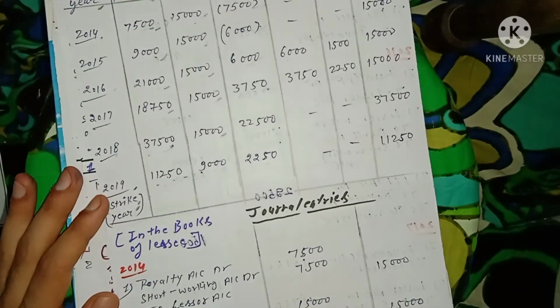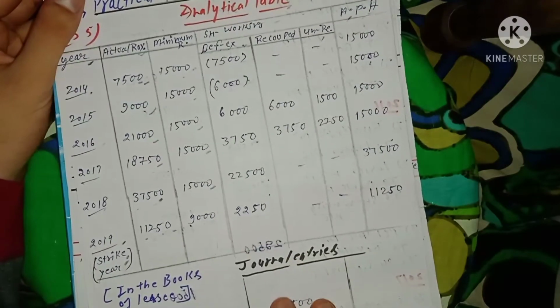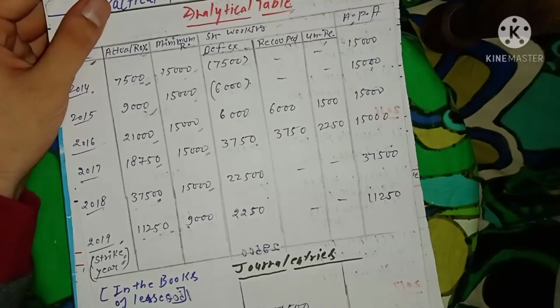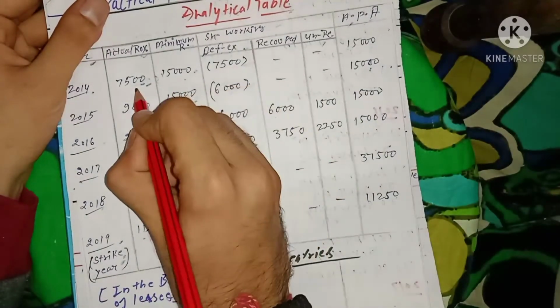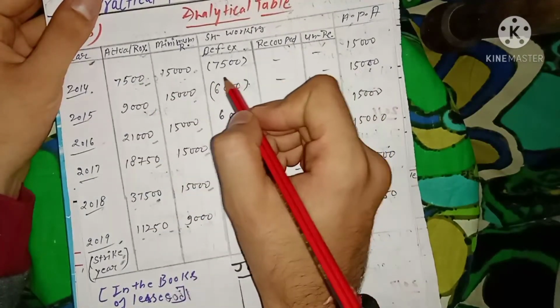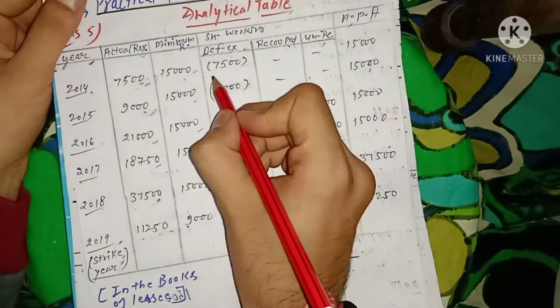Okay, so simply you just have to do. And after figuring out that amount for the final year, you just have to go all the way I have already taught you earlier in my previous video. You just have to simply see the difference between the minimum rent amount and the actual royalty amount. And whatever is bigger, like minimum rent here in the year of 2015, is bigger,